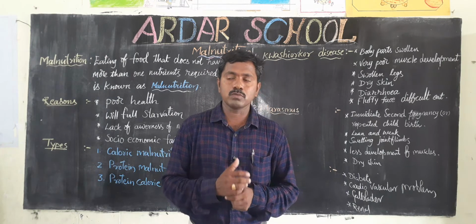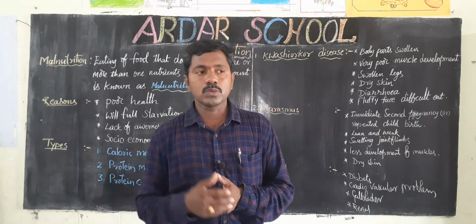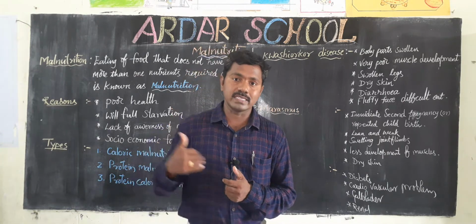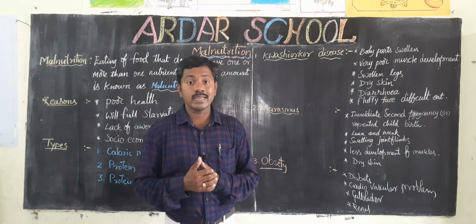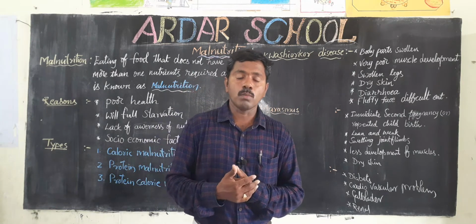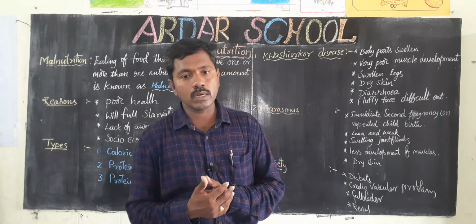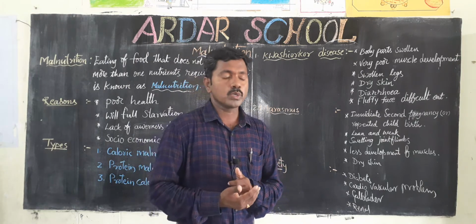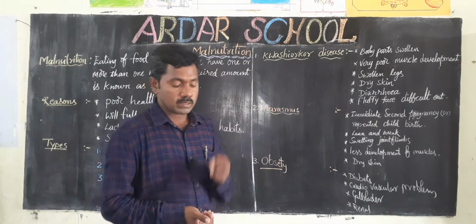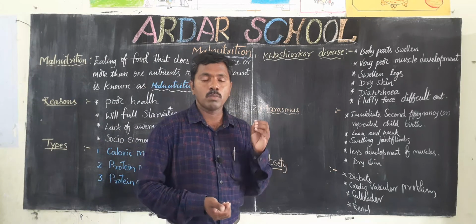But sometimes we don't eat like that, so we fall ill. That is called malnutrition. Now we discuss some diseases due to malnutrition.